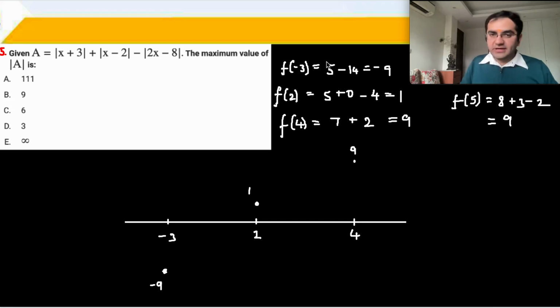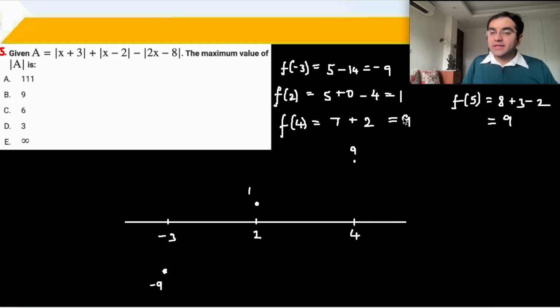We find the values of the function at these critical points. Minus 3, 2 and 4 पे function value निकालो and plot them on the graph. Right, just put the values in, you'll get the value of the function. So f of minus 3 is minus 9, f of 2 is 1, f of 4 is 9.